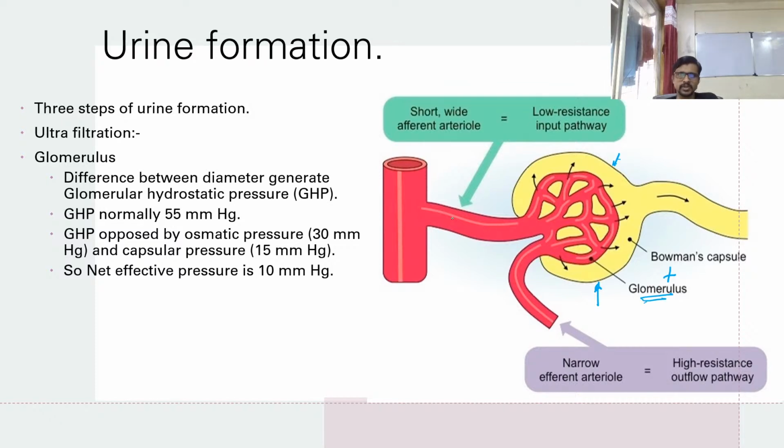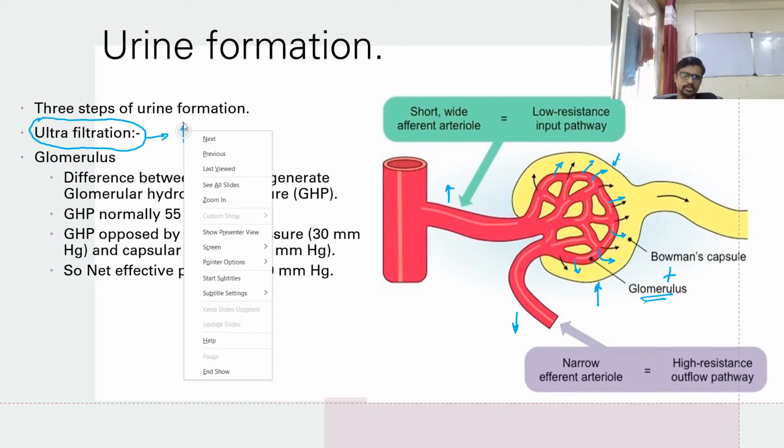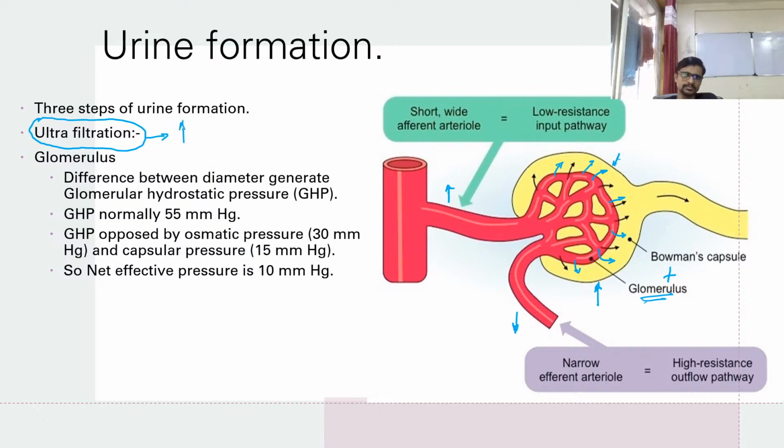In this glomerulus, the diameter is larger here and very narrow here. Because of that, pressure increases, and because of the high pressure, the blood enters into the renal tubule, into the nephron, and this process is called ultrafiltration. Why is it ultrafiltration? Because it happens under high pressure. So the pressure is more here.